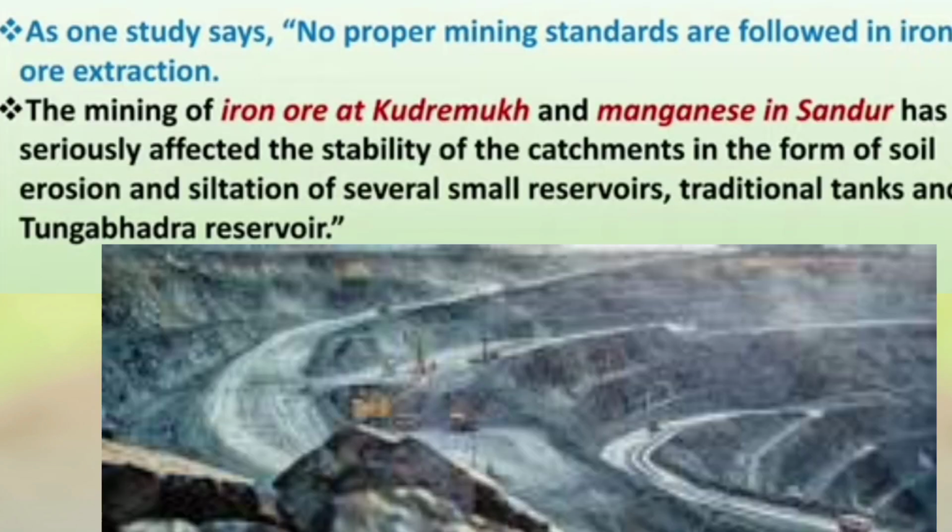As one study says, no proper mining standards are followed in iron ore extraction. The mining of iron ore at Kudremukh and manganese in Sandur has seriously affected the stability of the catchments in the form of soil erosion and siltation of several small reservoirs, traditional tanks and Tungabhadra reservoir.